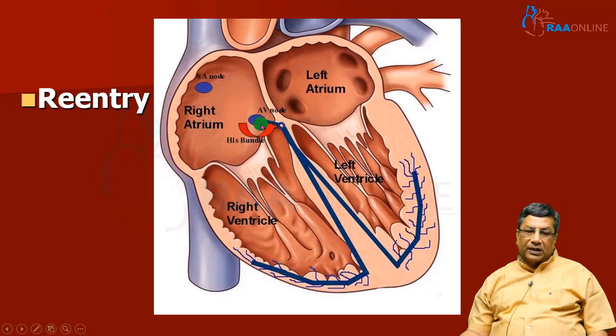Reentry most often happens in normal hearts. Classical examples of reentry tachycardia are AV nodal reentry tachycardia and atrioventricular reciprocating tachycardia. These are the most common tachycardias, especially in supraventricular tachycardia, and they most often occur in normal hearts.